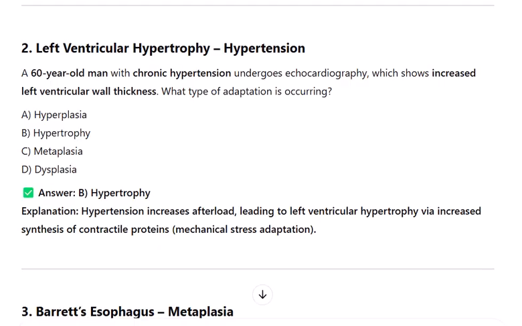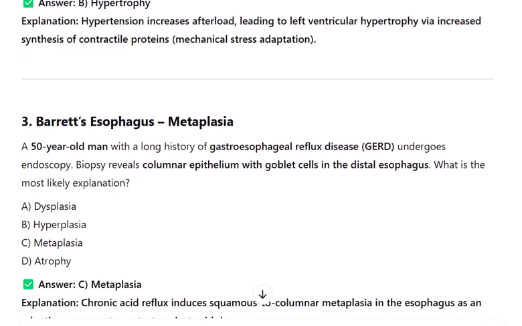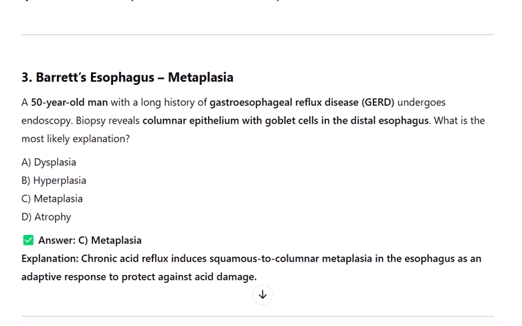3. Barrett's esophagus, metaplasia. A 50-year-old man with a long history of gastroesophageal reflux disease undergoes endoscopy. Biopsy reveals columnar epithelium with goblet cells in the distal esophagus. What is the most likely explanation? A. Dysplasia, B. Hyperplasia, C. Metaplasia, D. Atrophy. Answer C. Explanation: chronic acid reflux induces squamous to columnar metaplasia in the esophagus as an adaptive response to protect against acid